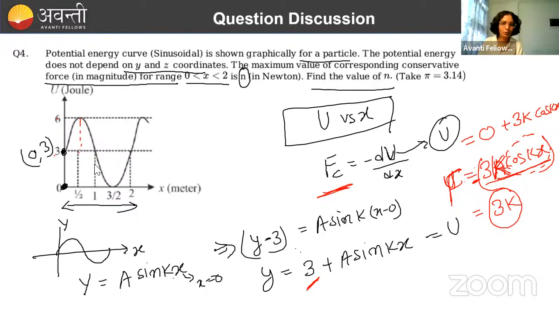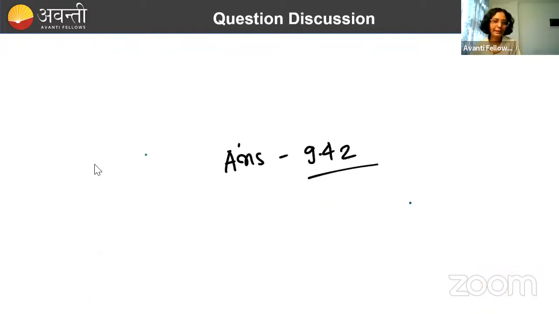Now we need to calculate the value of k, right? K is the wave number and that is equal to 2 pi by lambda. Now what is the lambda from the equation? You can see here clearly. The distance from here to here will be lambda, no? And this lambda value is how much? 2. So put the value of lambda as 2 here. So answer will be 3 pi. 3 pi. Value of pi is 3.14. So 3 into 3.14. Something 9 point something you will get, right? So the correct answer was 9.4. So you simply needed to write the equation, nothing else.